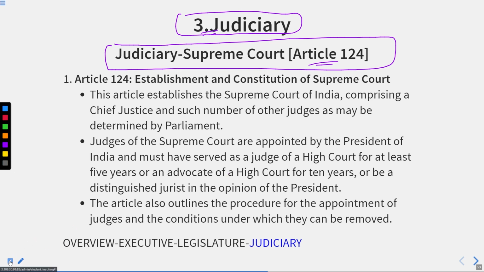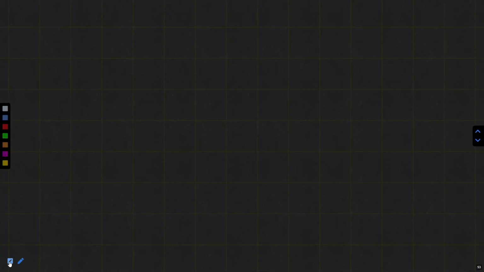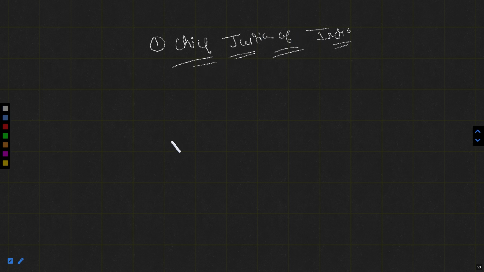So if we discuss this in points, first, the head of the Supreme Court is the Chief Justice of India. He is the senior most judge of the Supreme Court and he also administers the oath of the President. Remember, I had told you. Then comes the second point, which is the eligibility criteria. First, must be an Indian citizen.